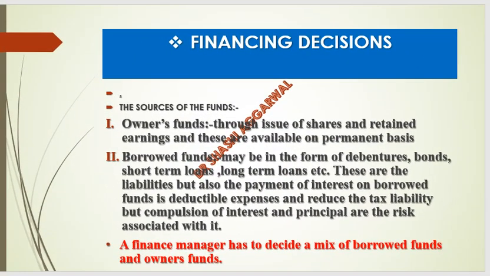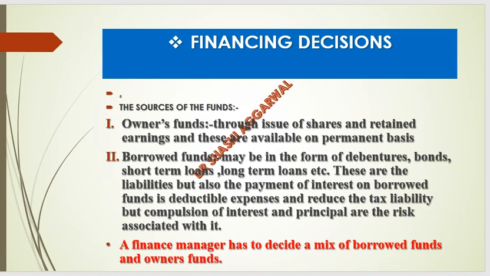The sources of funds for the long term are the owners' funds. These sources provide funds on a permanent basis. We could issue equity shares and retained earnings, and these are available on a permanent basis. Borrowed funds could be in the form of debt. We could issue debentures, bonds, short-term loans, long-term loans.